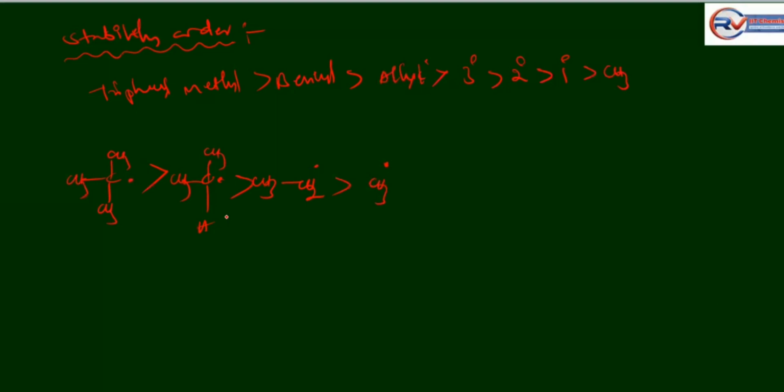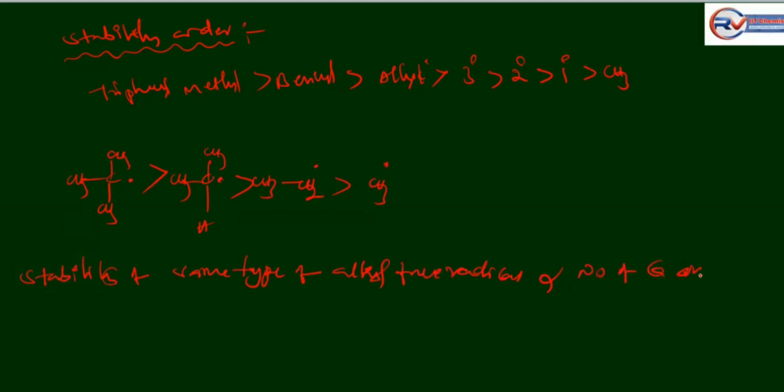How to decide the stability? The stability of same type of alkyl free radical is directly proportional to the number of carbons in the alkyl free radical.